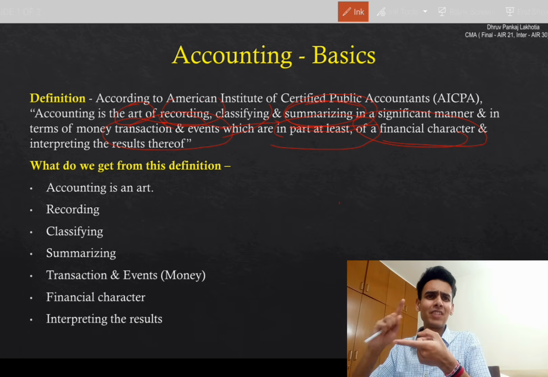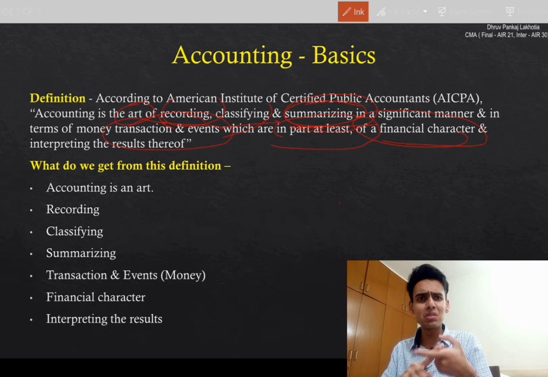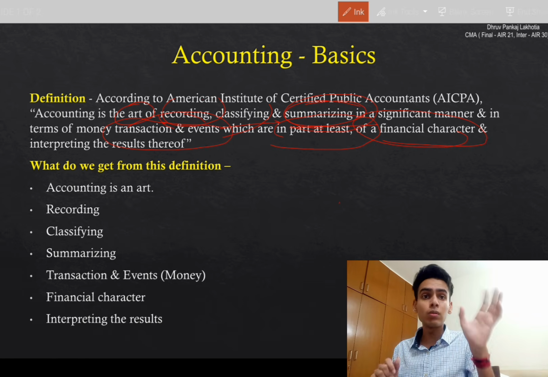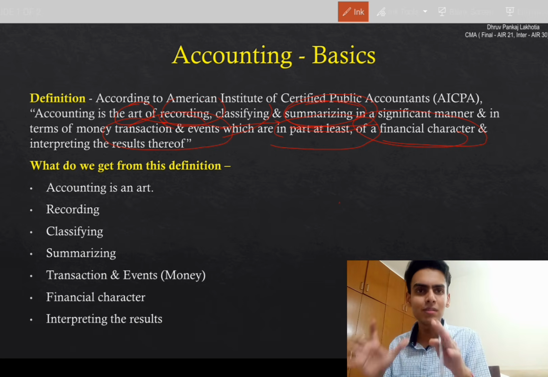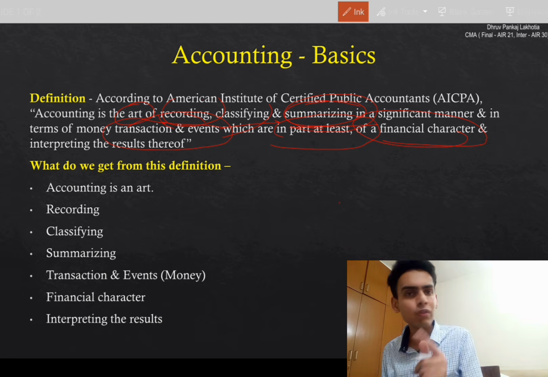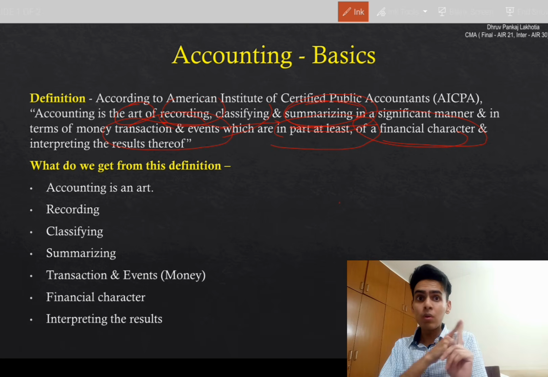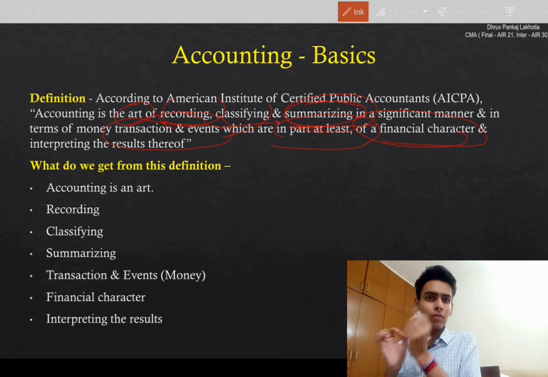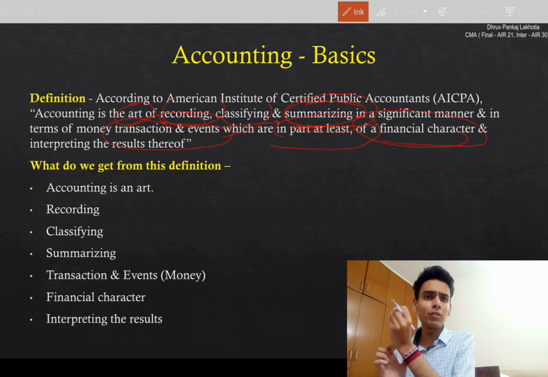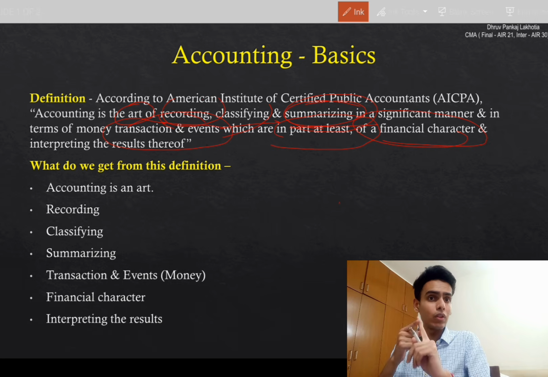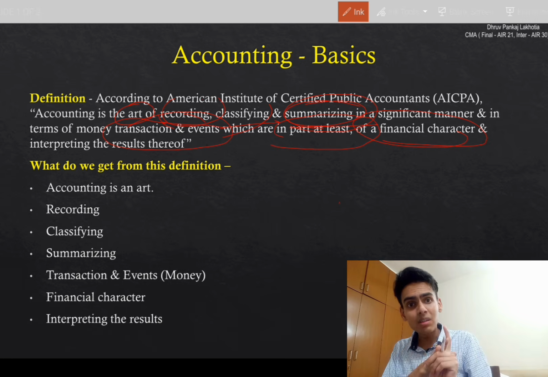We have trading, we have operating, we have many types of cash flow statement, we have change in equity, we have notes to accounts, many transactions. I don't want to bifurcate that here because we want to consolidate into a summarized manner. So what we started with: accounting is an art because we can become a perfectionist after practice and practice. We have to get our creativity out, our judgment, our skills out to get there. We have transactions and events having at least a financial character; we record it, we classify it, we summarize it.